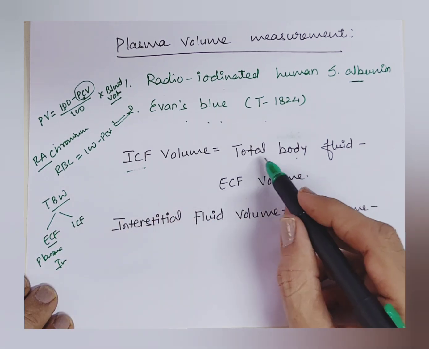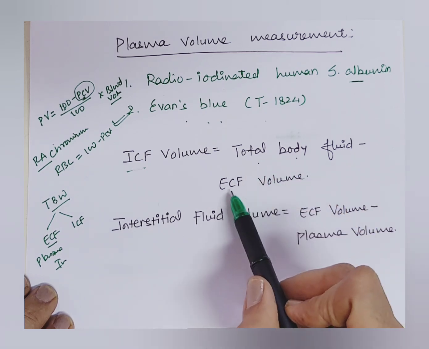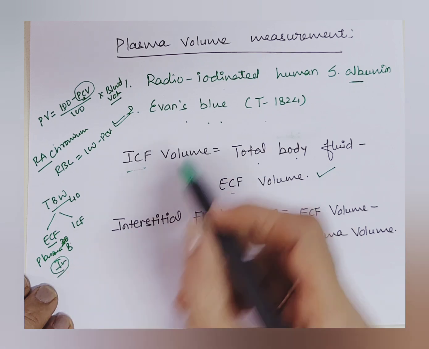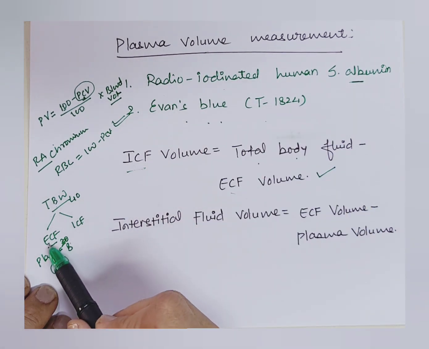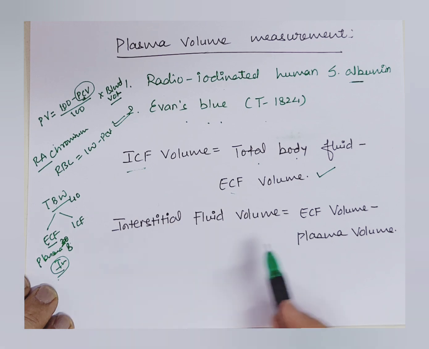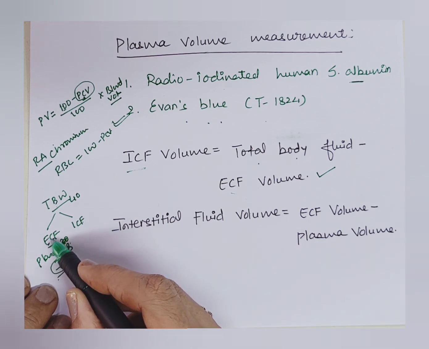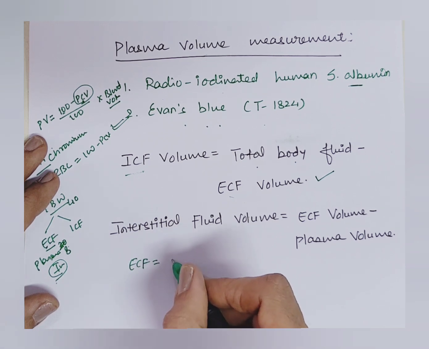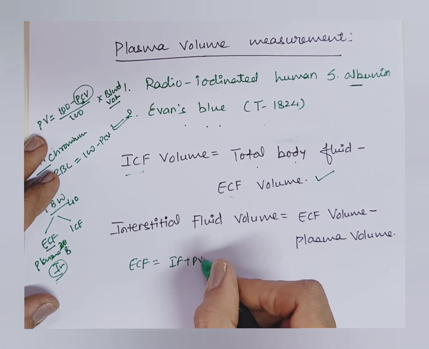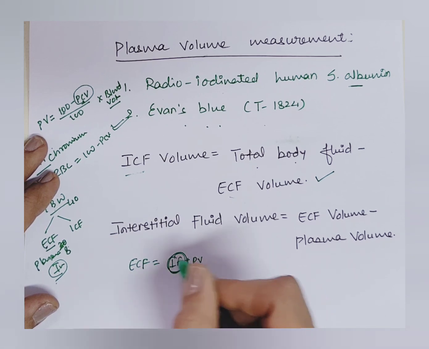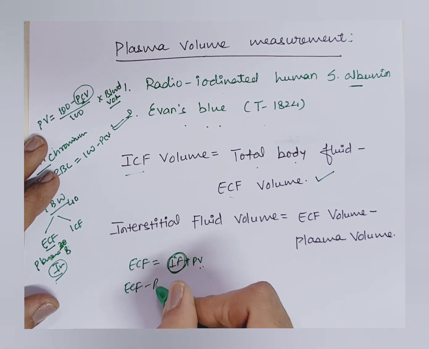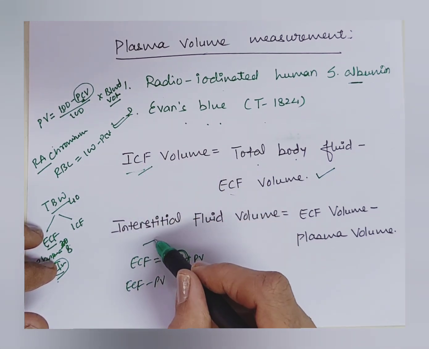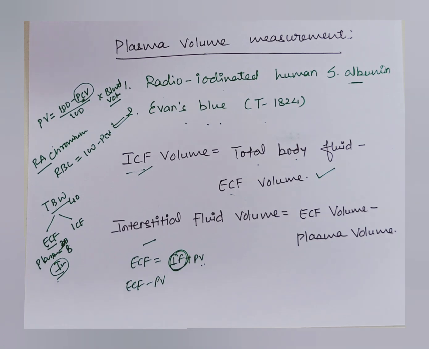So what we can do is subtract extracellular fluid volume from total body water. Again, interstitial fluid: we know plasma volume, we know extracellular fluid, so we can calculate the interstitial fluid. Interstitial fluid is equal to extracellular fluid minus plasma volume. Why? Because extracellular fluid is equal to interstitial fluid plus plasma volume. So if I want to find this one, I have to move this to this side, minus plasma volume. So these two things, intracellular fluid and interstitial fluid, are measured by indirect method.